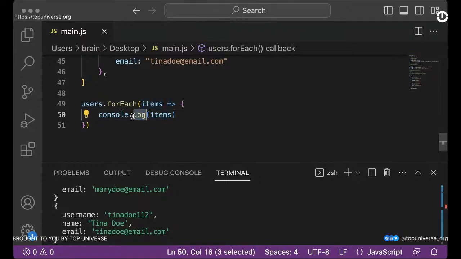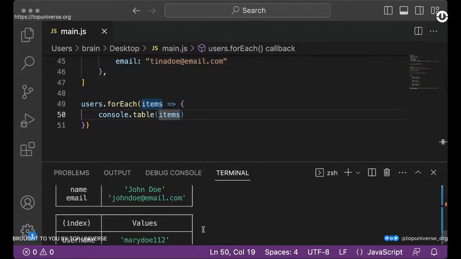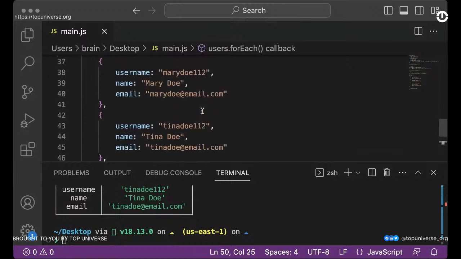But if we use console.table, of course, it's also going to show that these items are separate. Now you can see that they are separated. That's the point. I want you to understand that they are separate. They are no longer together. What can you do after separating these items? Just to show you, a very simple example here.